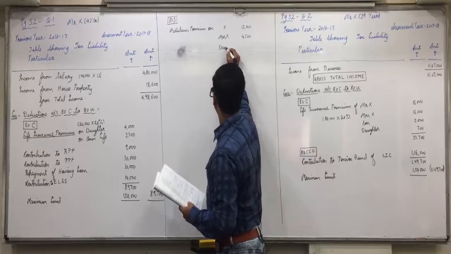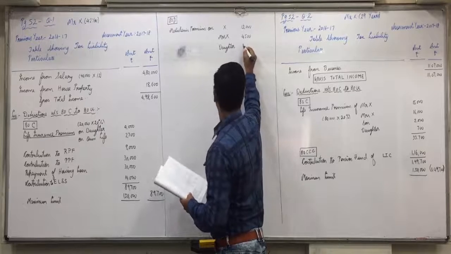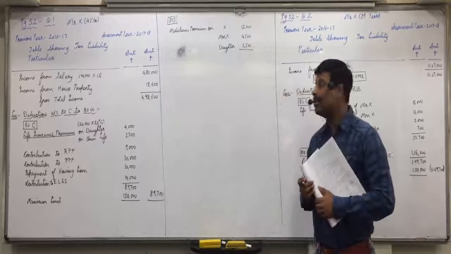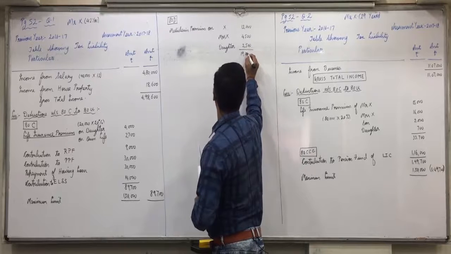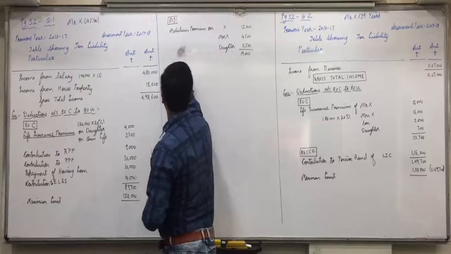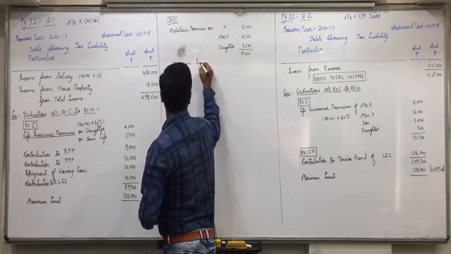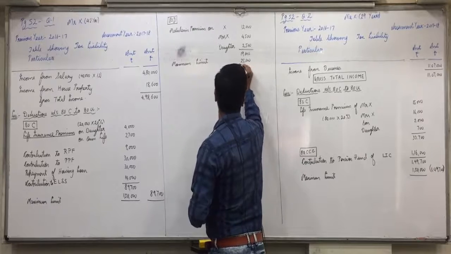Daughter dependent, so it will be allowed, 2,500. So self, spouse and children. The total comes to 12 plus 4, 16 plus 2, 18 plus 1, 19,000. And the maximum limit is 25,000. So the entire 19,000 will be given in the deduction.